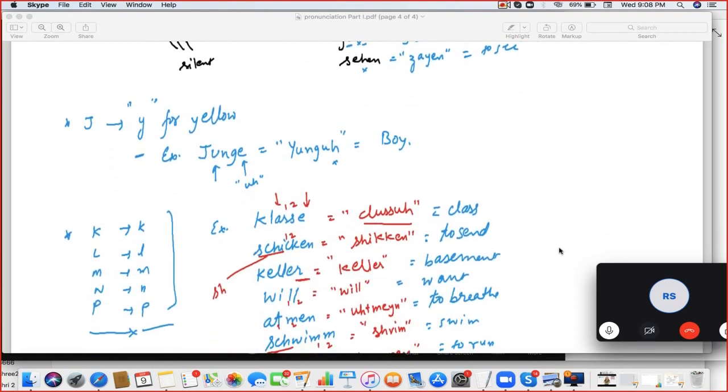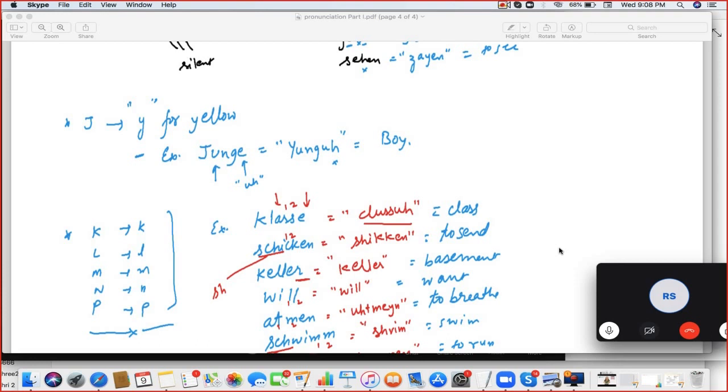J, the sound is ya, as in yellow, not the English alphabet J. So if the word is Junge, it will be Junge. J-U-N-G-E becomes Junge. Correct. Junge. Next.